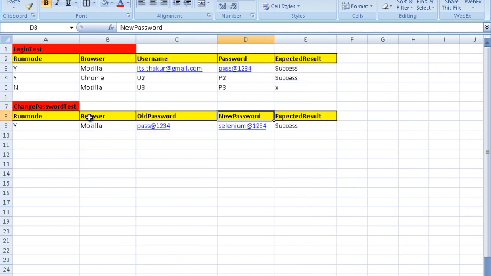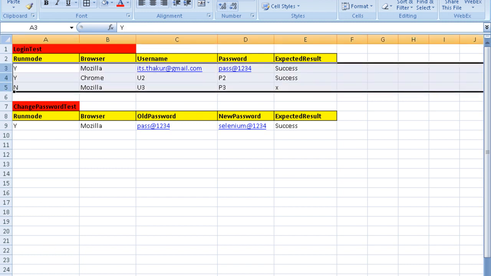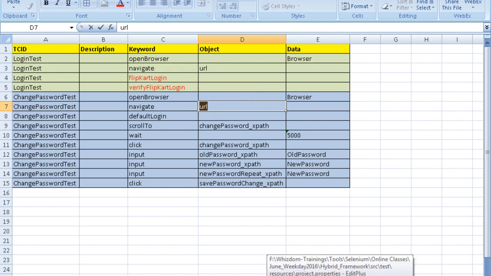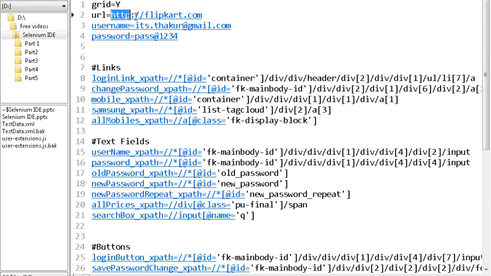In the login test you have Mozilla, Chrome, Mozilla, so you have to run the login test multiple times. Then you navigate to a certain URL. In the object column I have given the URL, which is kept in the properties file, that is http flipkart.com.